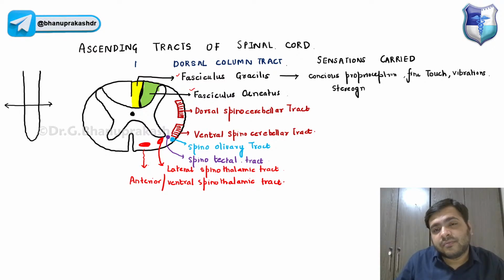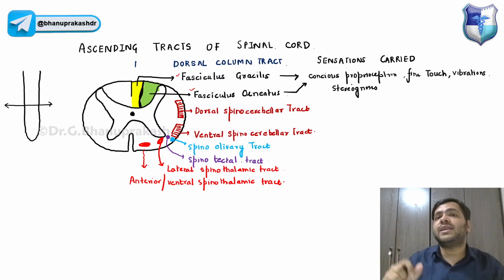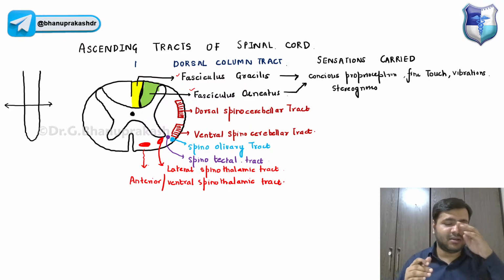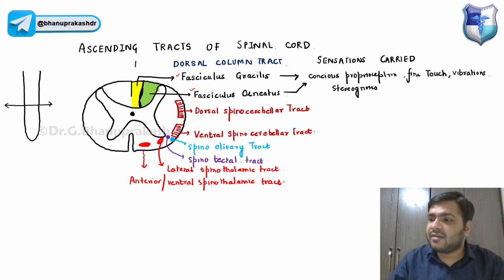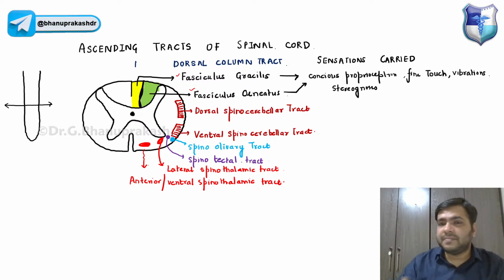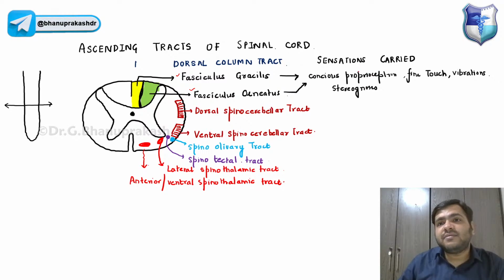Stereognosis. Okay, so yes, even the fasciculus cuneatus will be carrying this conscious proprioception, fine touch, vibration, stereognosis. Stereognosis basically means the ability to recognize an object just by touching it. That is something, guys, you have to remember, that is actually carried out by one of the fibers over here.